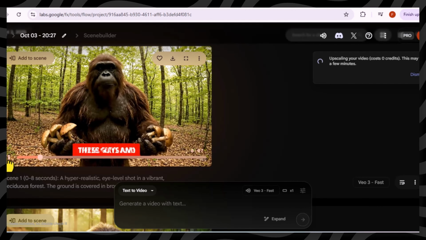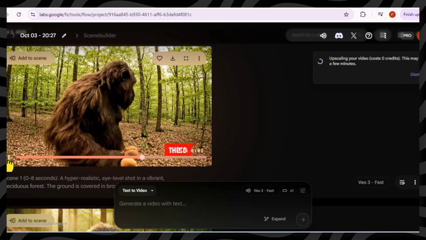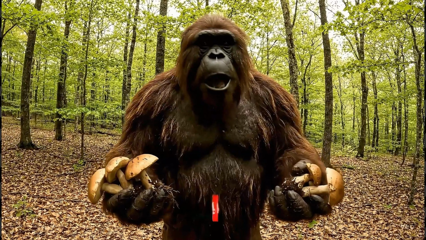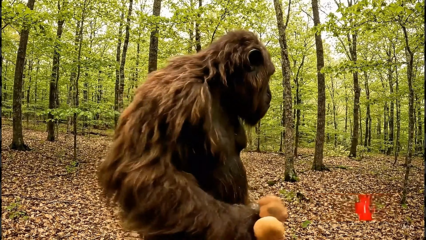I found a nice patch of these guys and some chanterelles over there too.